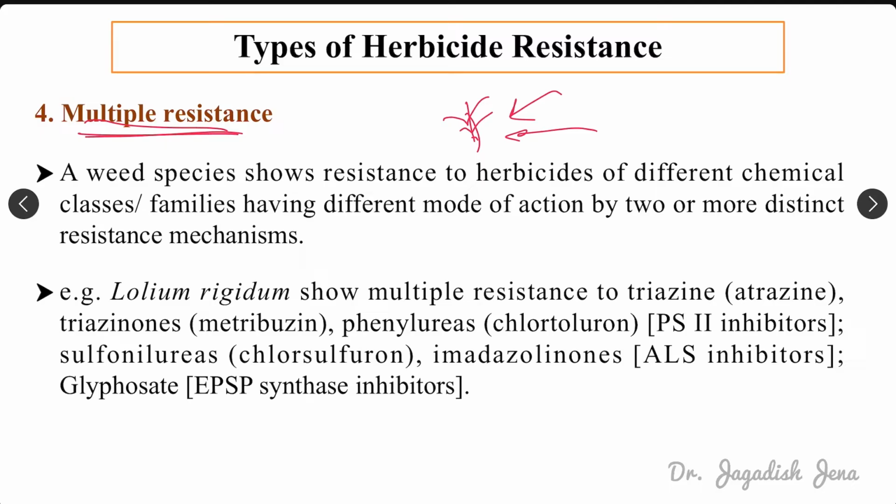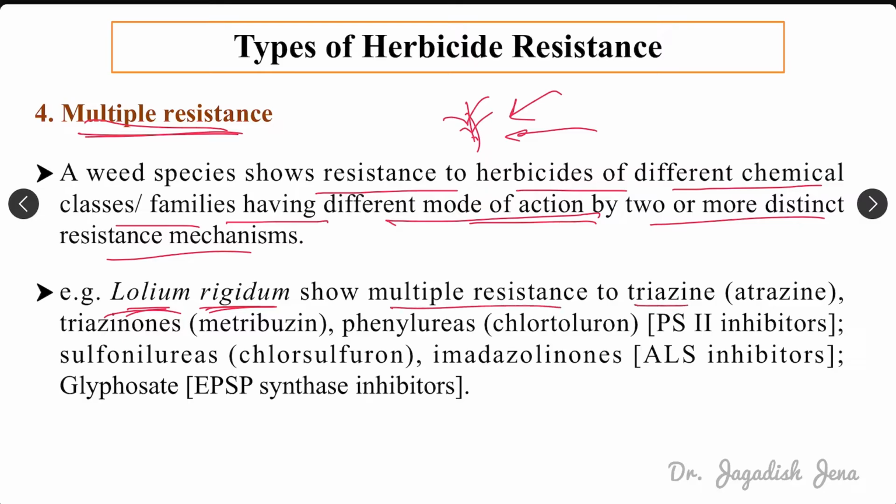A weed species shows resistance to herbicides of different chemical class or family and different mode of action by two or more distinct resistance mechanisms. For example, Lolium rigidum is one famous example. Lolium rigidum shows multiple resistance to triazine, triazinone, phenylurea, sulfonylurea, imidazolinone, and glyphosate.